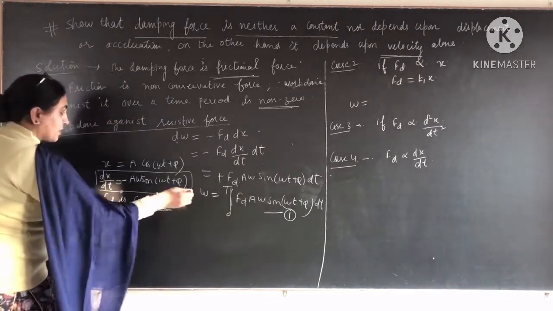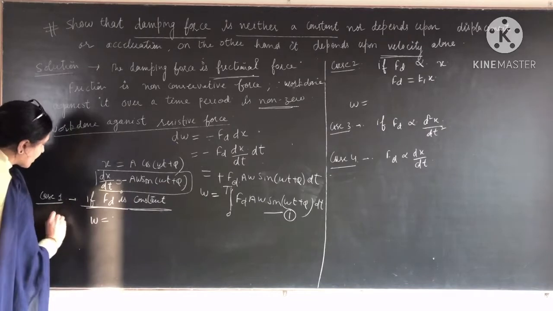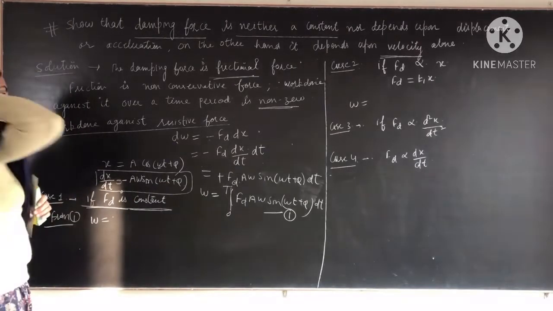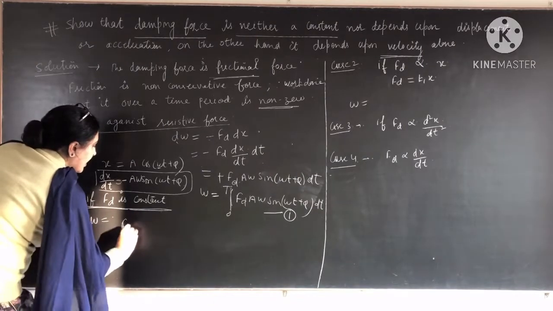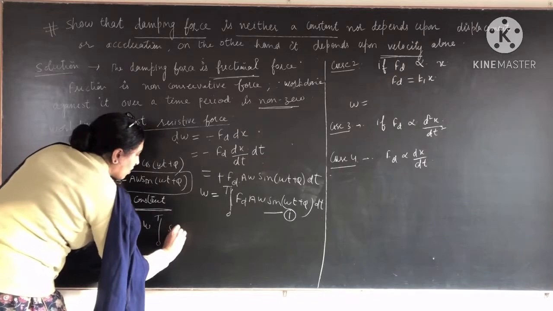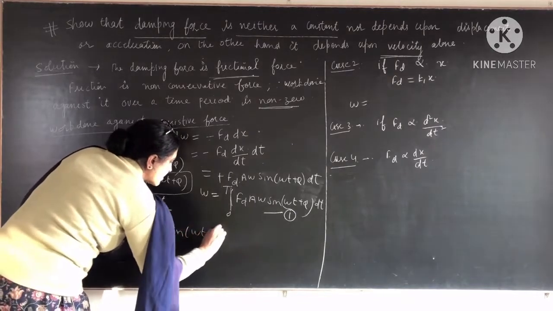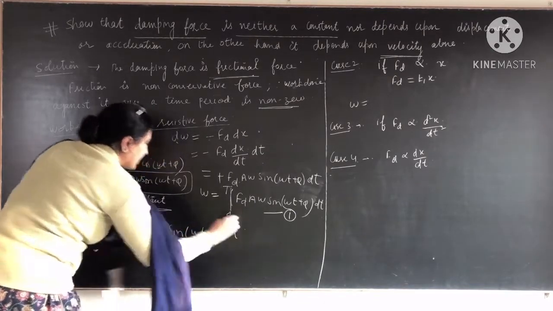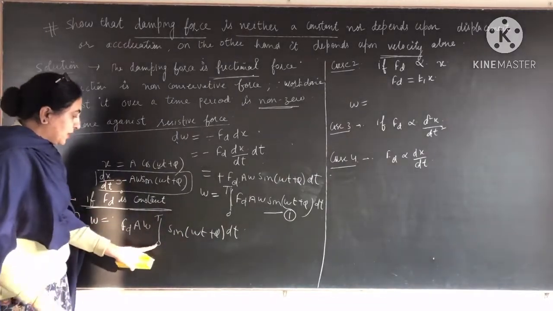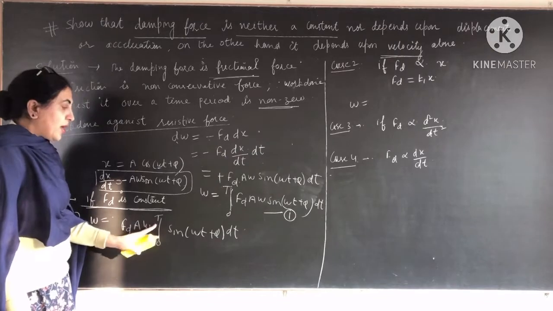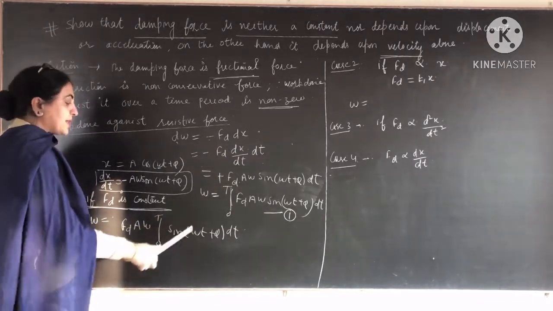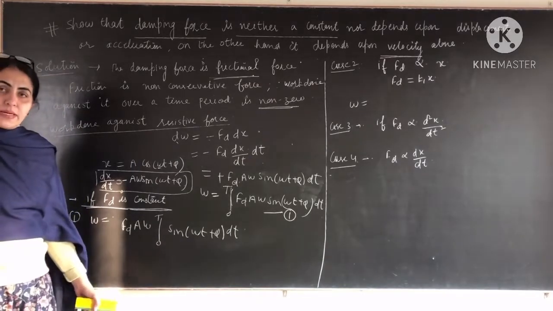So from the first equation, W will be Fd outside, A outside, omega outside, the integral from 0 to T of sin(omega t plus phi) dt. Clear? So now we have to put the limits from 0 to T. First we take its integration: the integration of sine is minus cos.